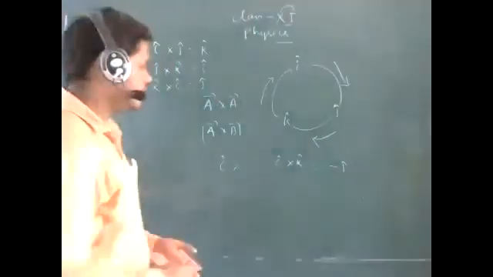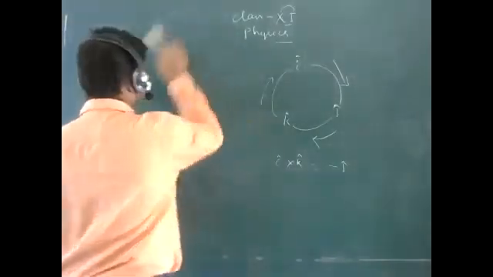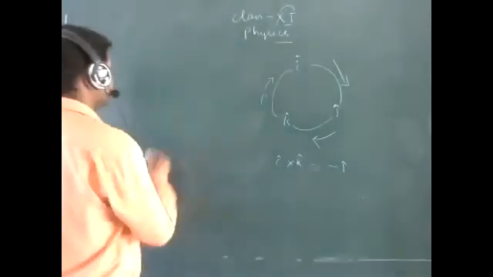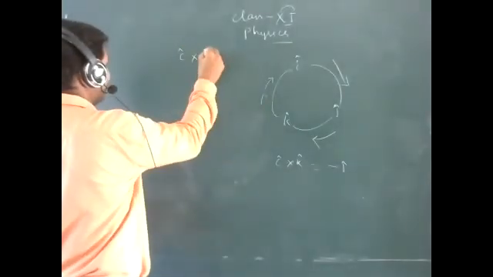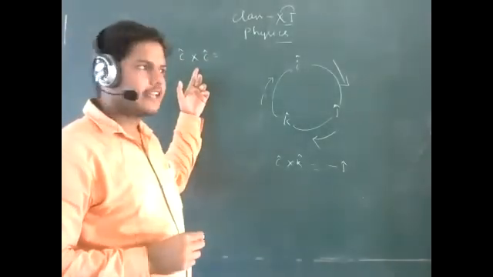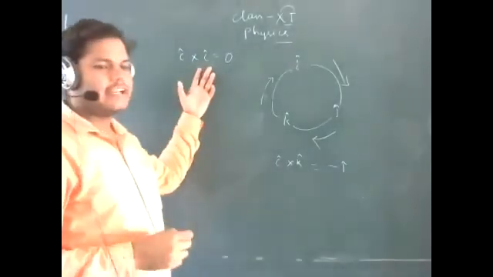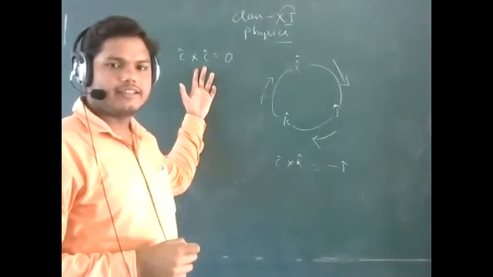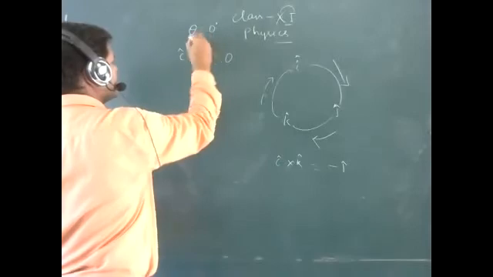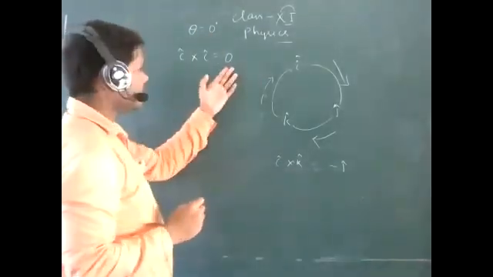Also remember one thing: if you are finding i cap cross i cap, that means if the two orthogonal unit vectors are the same, i cap cross i cap will be 0. Why? Because the angle between i cap and i cap is 0, that means theta equals 0 degrees, and sine 0 equals 0. So i cap cross i cap will be 0.